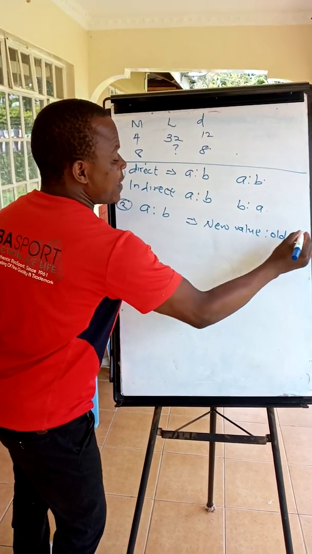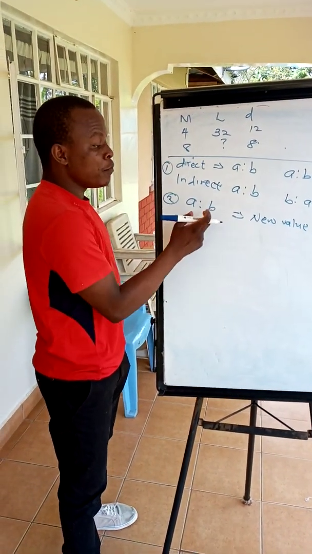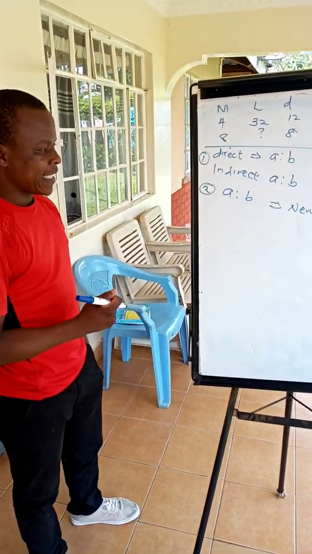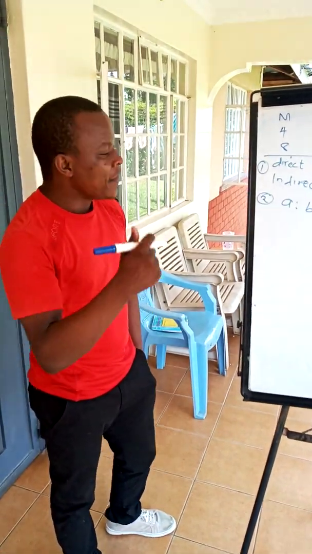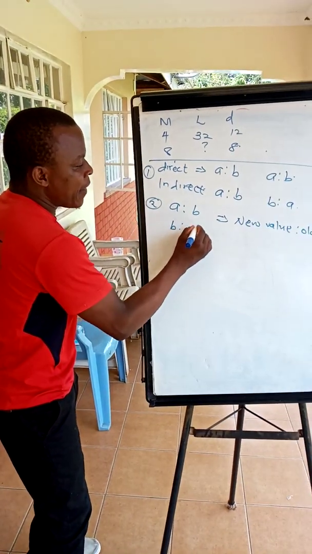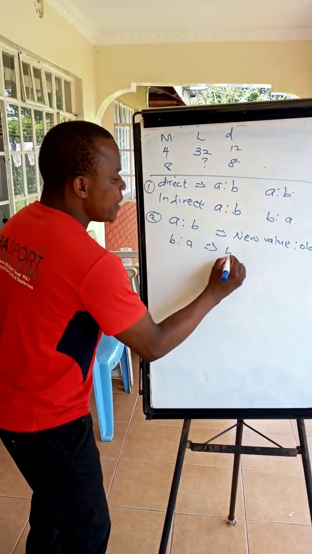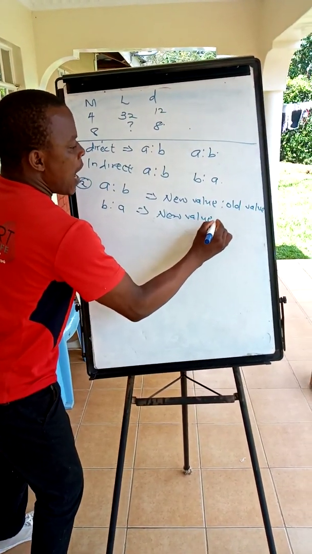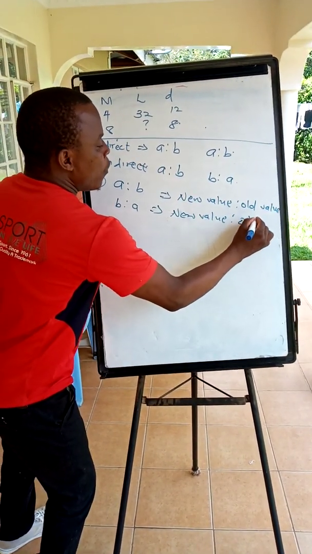A is the new value, B is the old value. If there was a decrease in the ratio of B to A, then B becomes the new value and A becomes the old value.